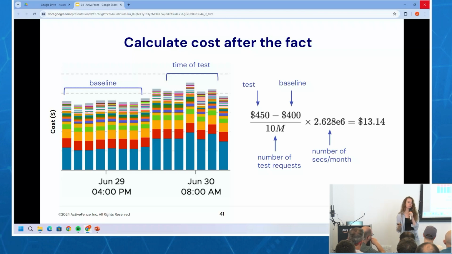Now, that baseline can be the same time, previous day, previous week, previous month, can be right before. The choice of baseline is important, right? Because you can have baselines that fluctuate really, really widely, and based on where your baseline is, you might be over or underestimating. So you need to think about it a bit. And then you take the difference between them, the test minus the baseline. You divide by the number of requests that you had during the test. Again, multiply by the number of seconds per month, because that's the budget that we're looking at, and you get a number. And this is basically how expensive would it have been to have 1 request per second per month with the resources and with the setup that we had.